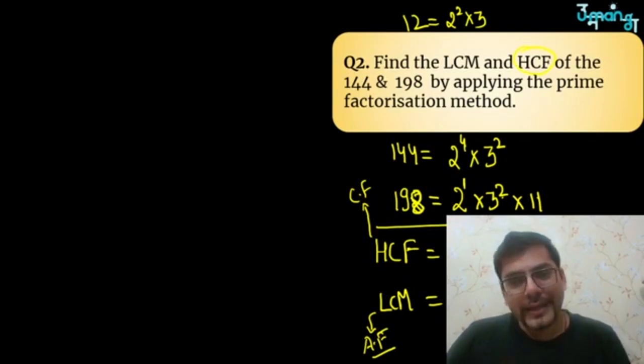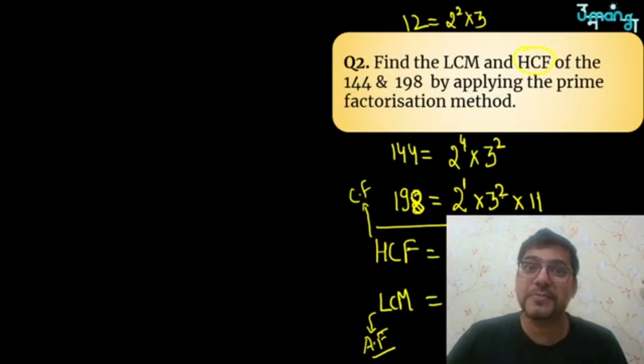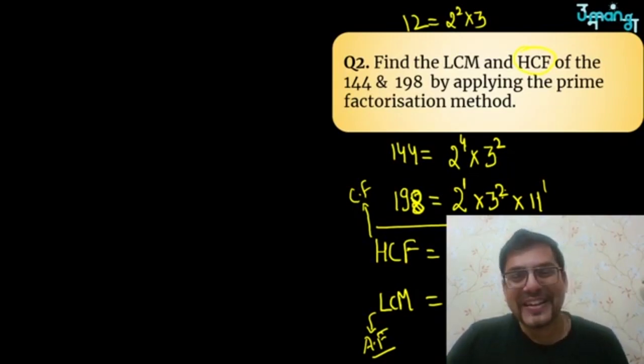Second step, in HCF we used to take the lowest power, isn't it? So here we'll be taking the highest power. So 2 raised to power 1, 2 raised to power 4, highest is 4. 3 raised to power 2, 3 raised to power 2, highest is 2. 11 raised to power 1, only power 1, so highest is 1. So hence you have got 16 into 9 into 11, that is 144 into 11. So 144 into 11 is 1440 and then 144, which is 1584, if I am not wrong. This should be the LCM. So yes, you have got the answer 1584.